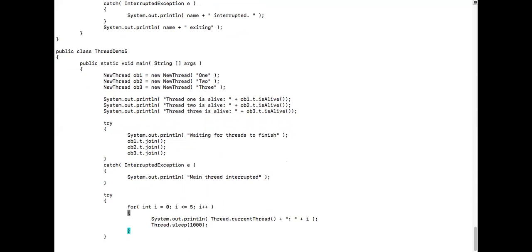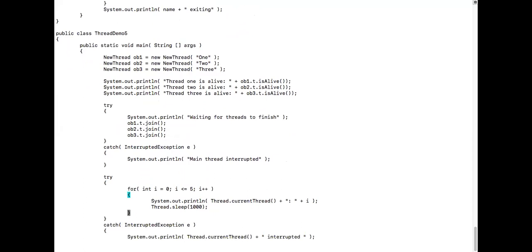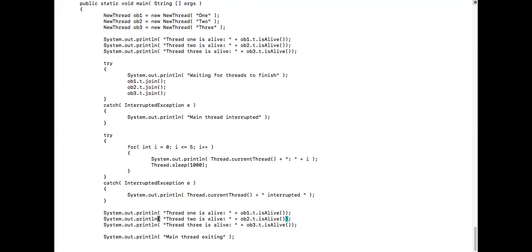So once all 3 threads complete their operation, what will happen, Jagannath? The main thread will continue its own operation. Again, it will start printing from 0 to 5. Then again it will check whether OB1 is alive or not. It says false, false, false, and then says main thread exiting.